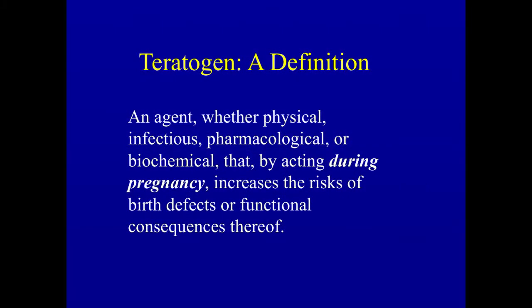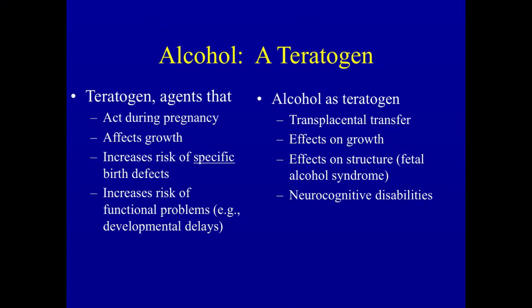Now, alcohol is a teratogen. A teratogen is an agent that affects the developing fetus, whether it's a physical agent, an infectious disease agent, or a pharmacological agent that acts during the pregnancy of the woman to cause differences in the developing baby. And with those birth disabilities, there are functional consequences. So alcohol is a teratogen, an agent that acts during the pregnancy, so a woman must be drinking alcohol during pregnancy for us to consider fetal alcohol spectrum disorder.